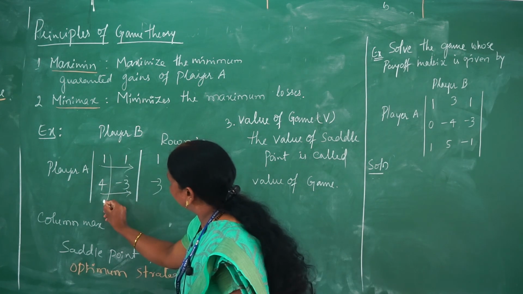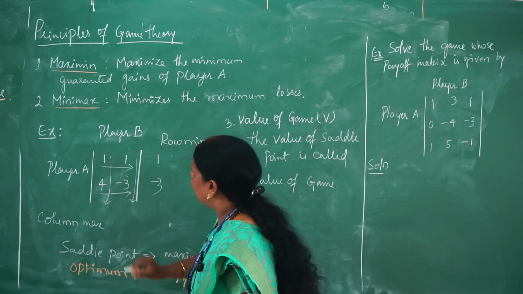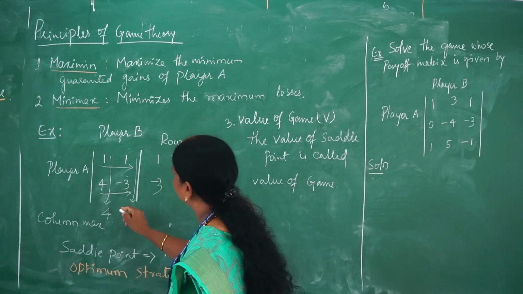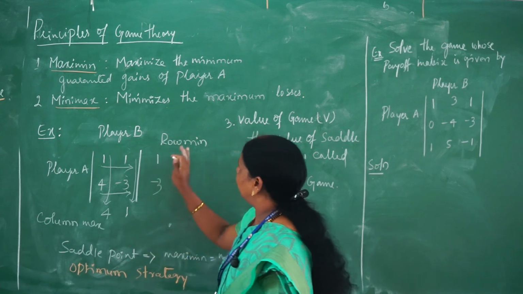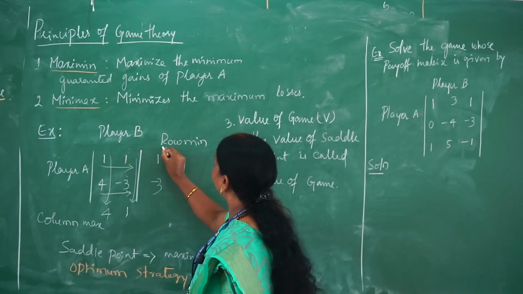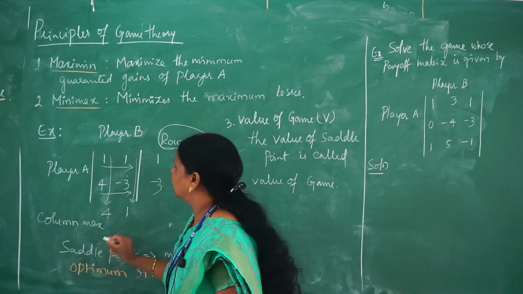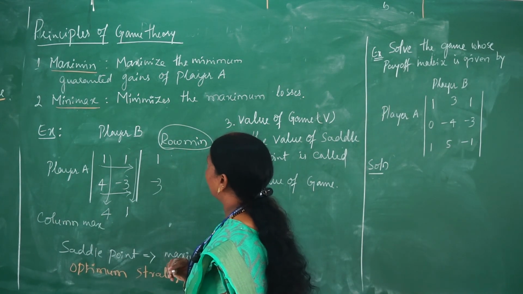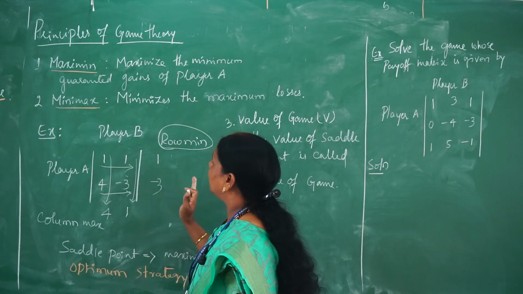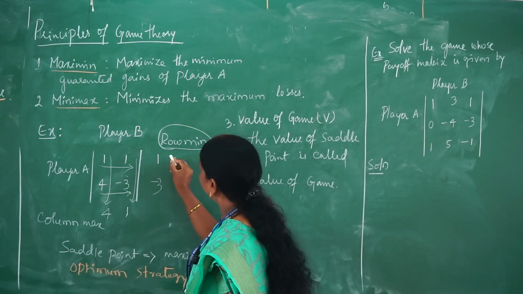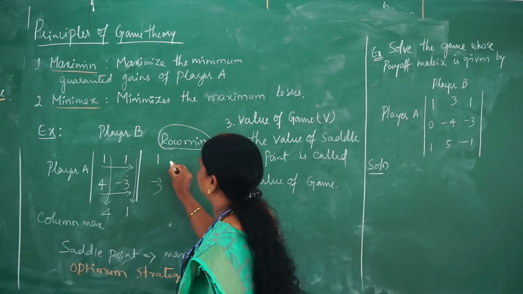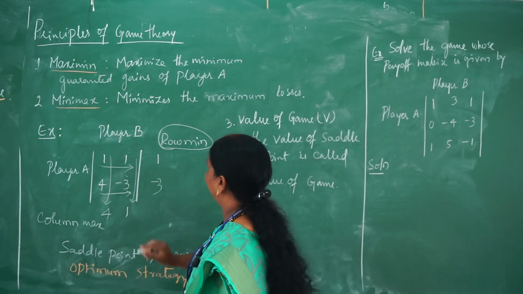I will consider the columns now because I need to find out the maximum value of each column. In this column the maximum value is 4 and in this column the maximum value is 1. So now I evaluated two different values of the game theory, row minimum as well as column maximum, and this is called finding the minimax as well as maximin properties of the game theory. As soon as we evaluate the row minimum, you need to find out which one is the minimax, the minimum of the maximum values, that has to be evaluated first.